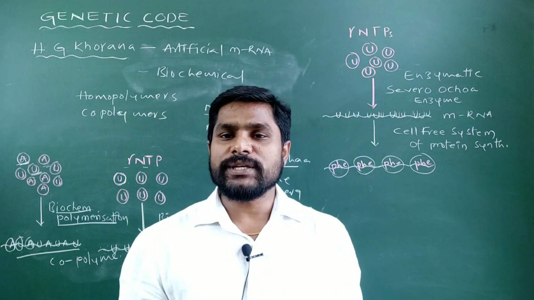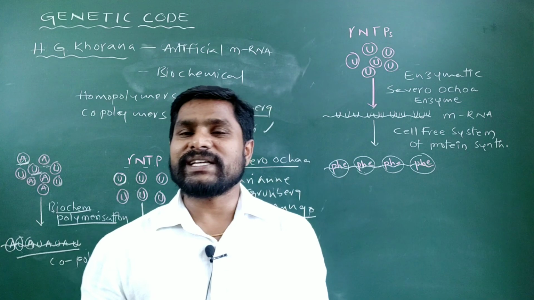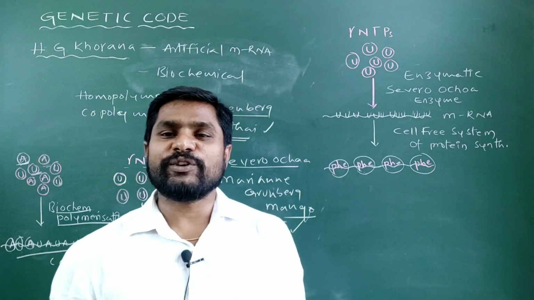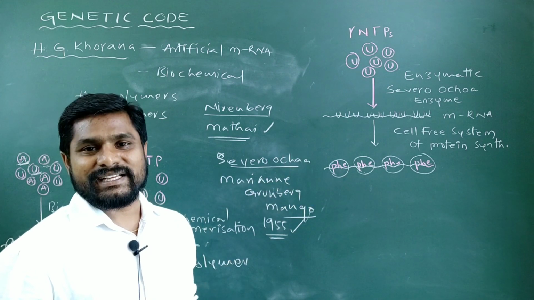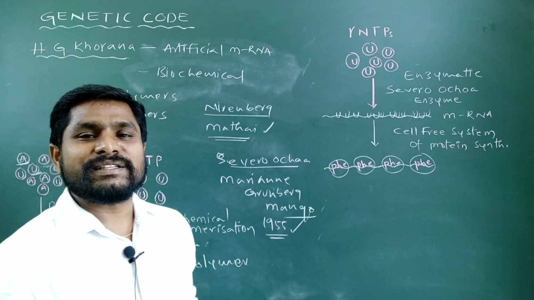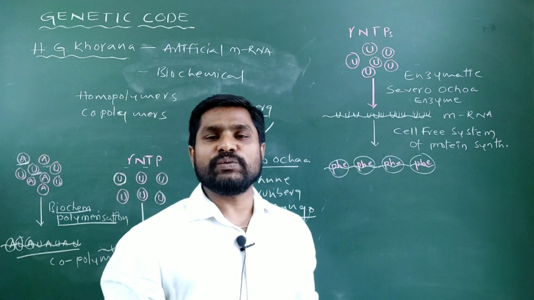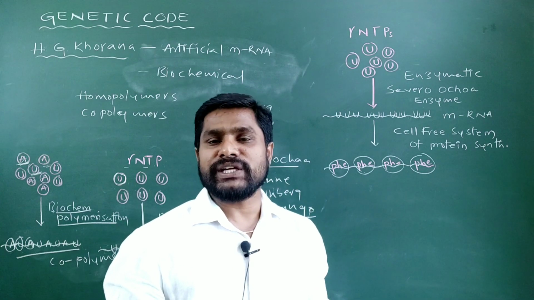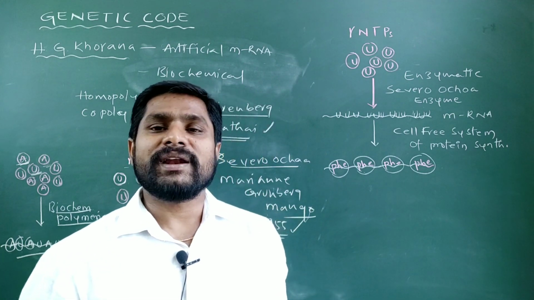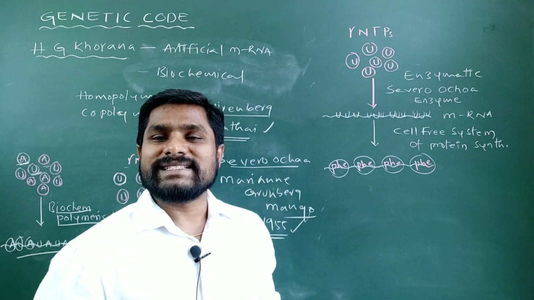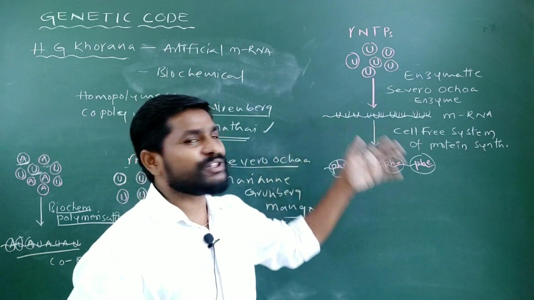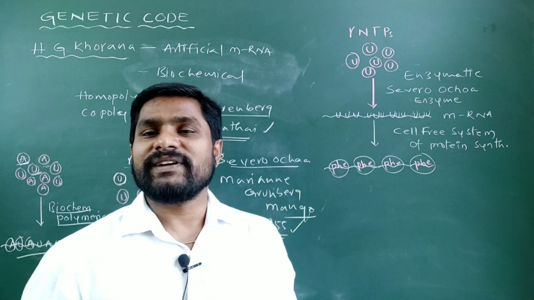And the last concept for this video is that the genetic code is generally expressed in terms of triplet codons of mRNA rather than DNA. The reason is that most of the experimental work in deciphering the genetic code was done on mRNA molecules rather than DNA molecules. Because of this, the genetic code is mostly expressed in terms of triplet codons of mRNA rather than DNA.